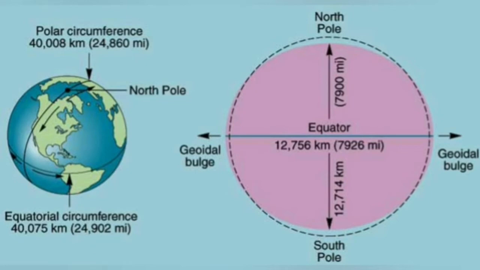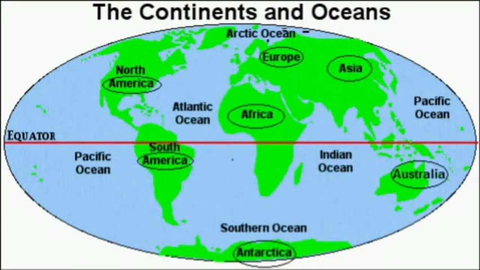Equatorial circumference is 40,076 km and polar circumference is 40,008 km. The difference of 42 km in diameter is the proof for regarding the geoid shape of the earth.